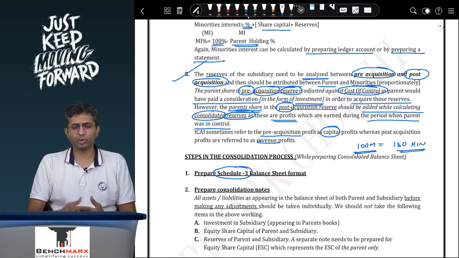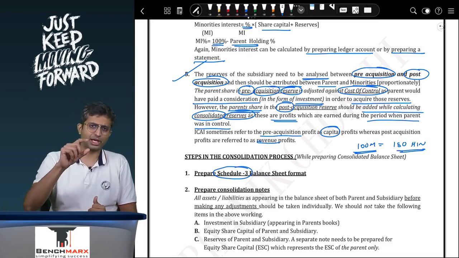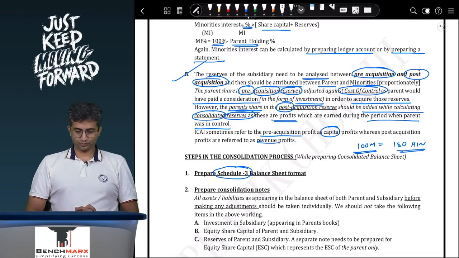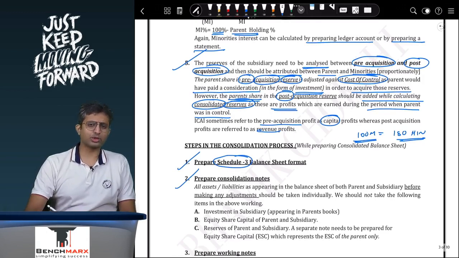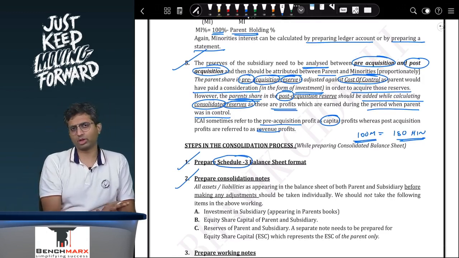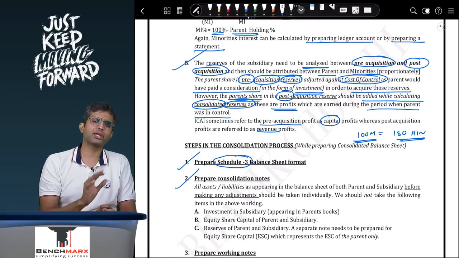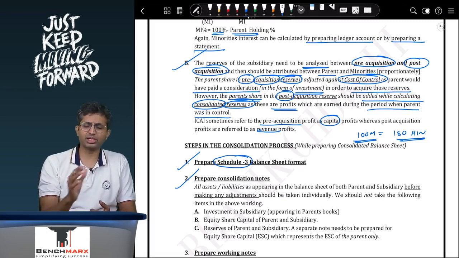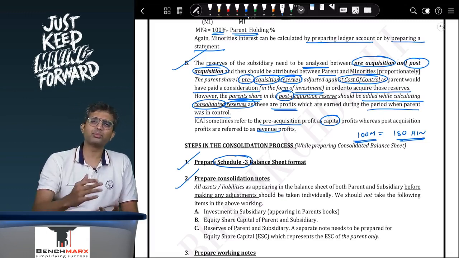Goodwill will appear along with intangible assets in the non-current asset section, whereas your minorities interest will appear as a separate line item after shareholders funds and before non-current liabilities. After you prepare the format, prepare consolidation notes where you prepare all assets and all liabilities, like land for parent, for subsidiary. Leave a couple of lines. Then let us say you have inventory, parent, subsidiary, leave a couple of lines. Debtors, parent, subsidiary, leave a couple of lines and so on.